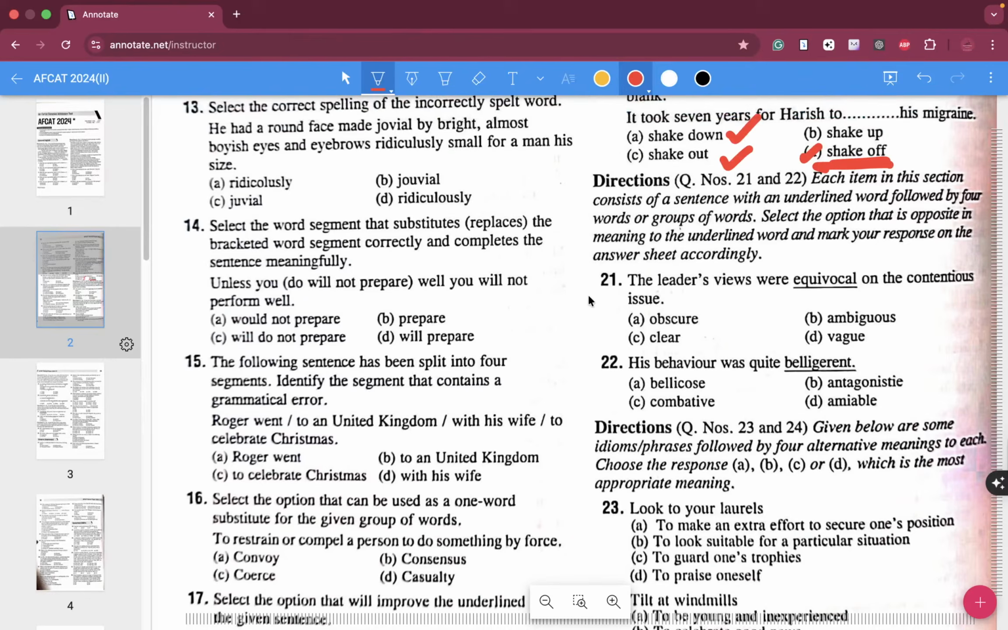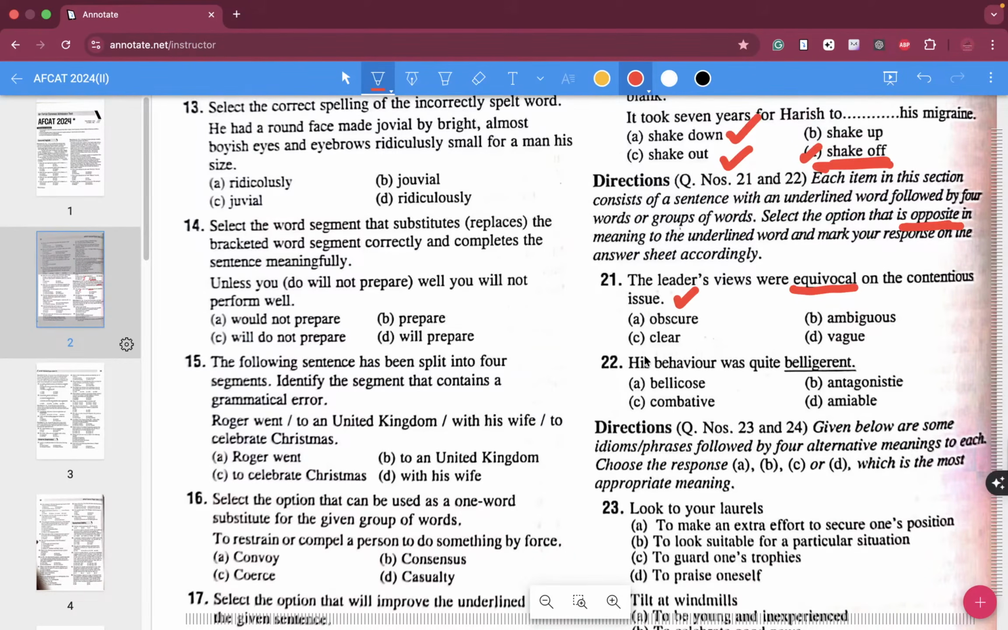Now for question number 21 and 22, each item in this section consists of a sentence with an underlined word followed by 4 groups of words. Select the option that is opposite in meaning. You have to tell which ones are the antonyms over here. The leader's views were equivocal on the contentious issues.